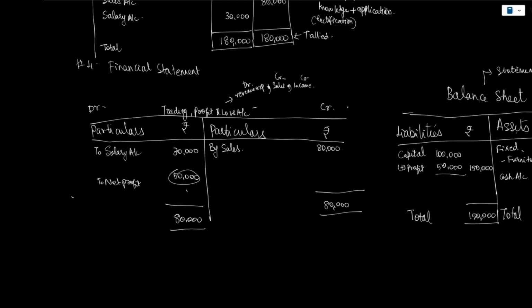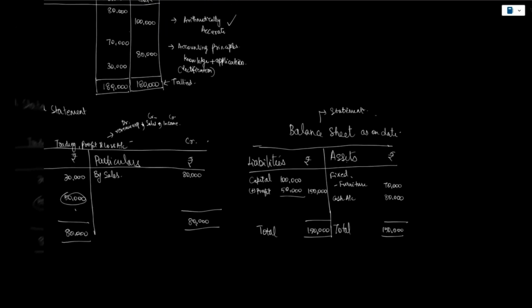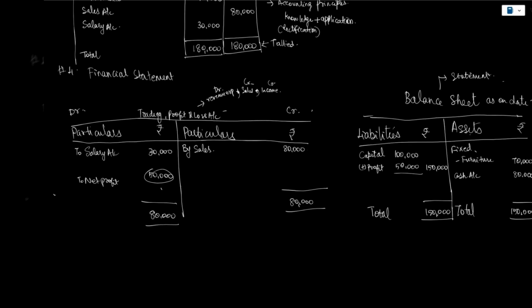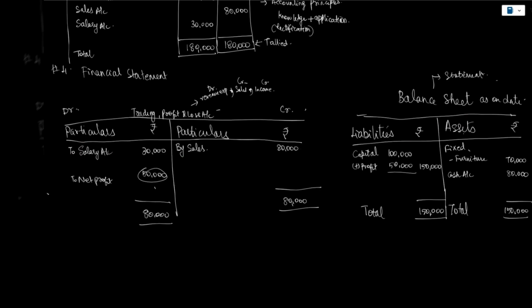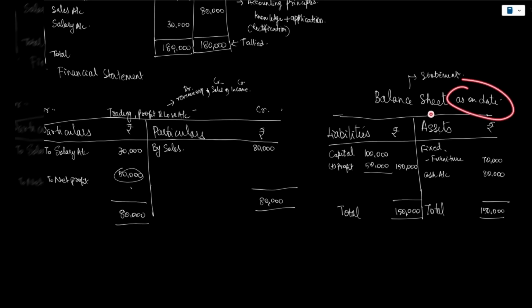Once a trial balance is available, the obvious next and last step is the preparation of the financial statements. Financial statements include the trading profit and loss account, which is an account, so it has a debit and a credit side. It records all incomes and revenues on the credit side and all expenditures on the debit side. Whereas the balance sheet is a statement as on a date, so we shouldn't say a balance sheet has a debit and a credit side. It is a summary statement of the closing balances of all the assets and liabilities as on that particular date. The left side has all our liabilities and the right side all our assets.